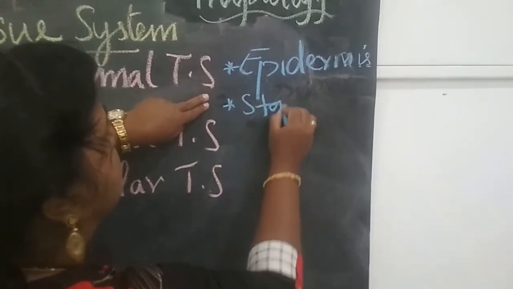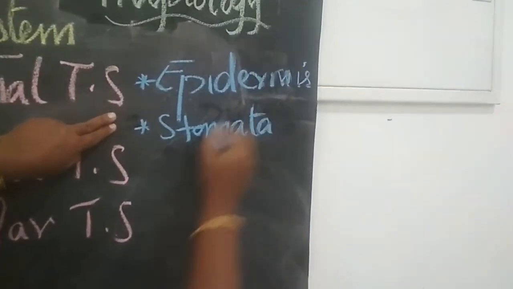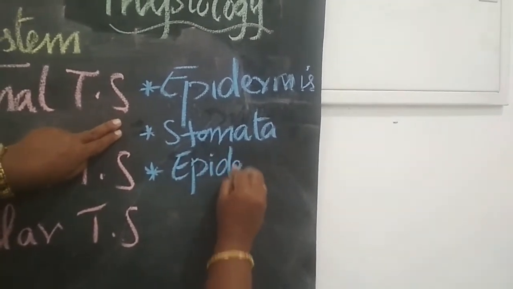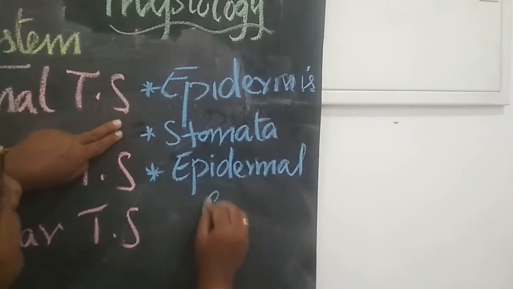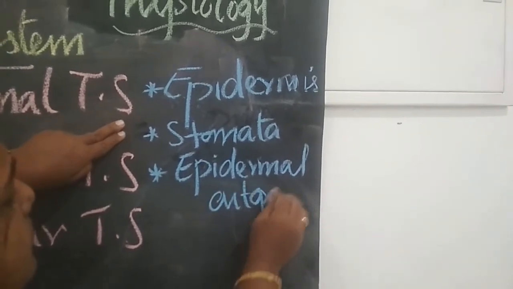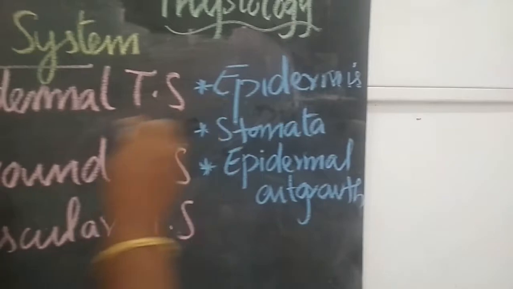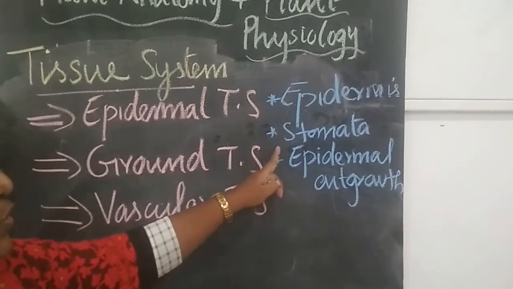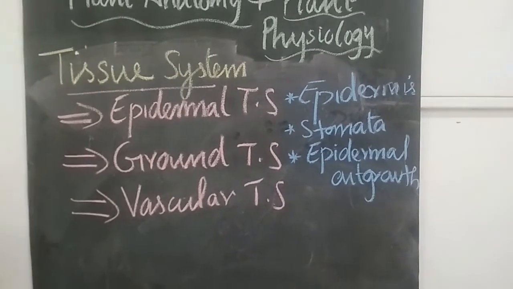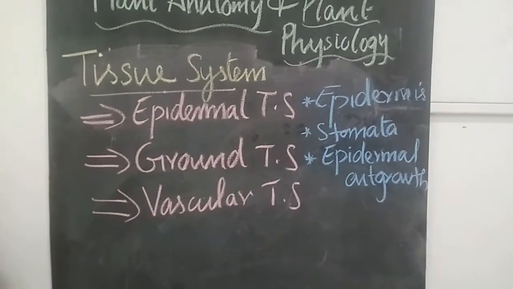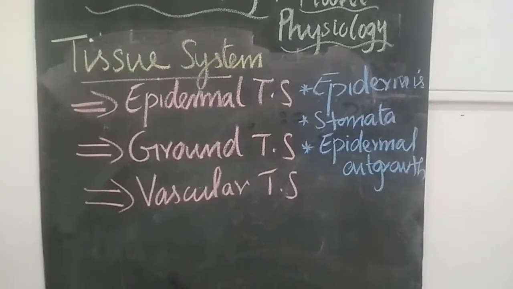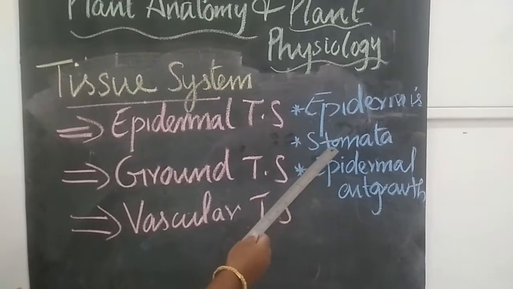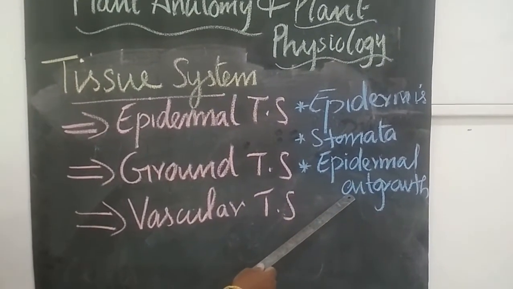Stomata and epidermal outgrowth. So, epidermal tissue system, it is formed of epidermis, stomata and epidermal outgrowth. So, first coming to epidermis.